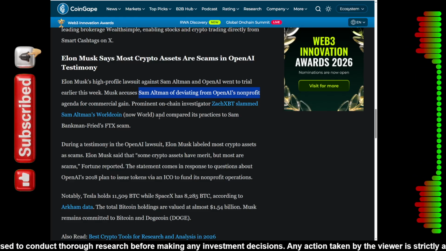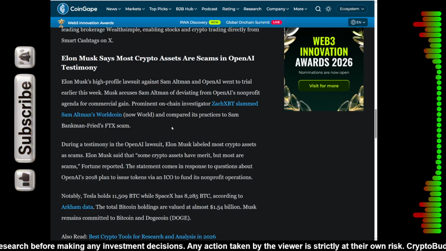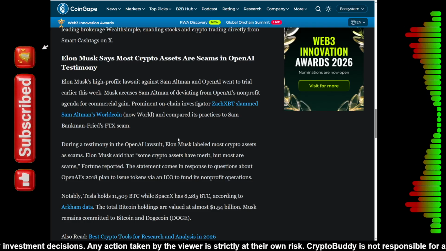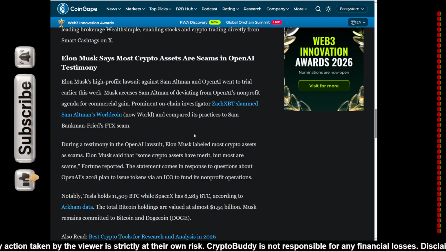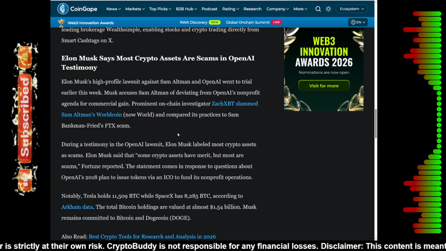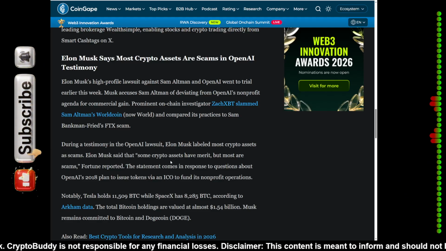During his testimony, he was asked about the 2018 plan for OpenAI to launch an ICO, or initial coin offering, to fund their nonprofit operations. Musk's response was that some crypto assets have merit, but most are scams.